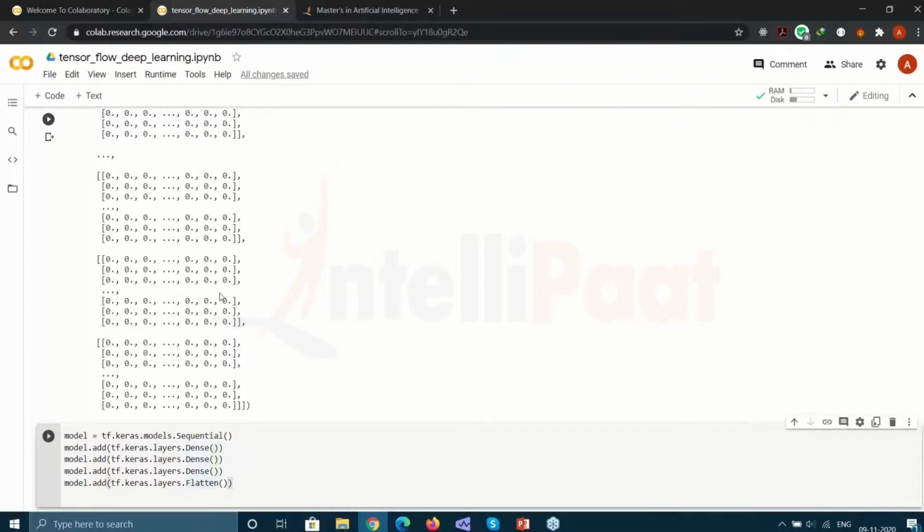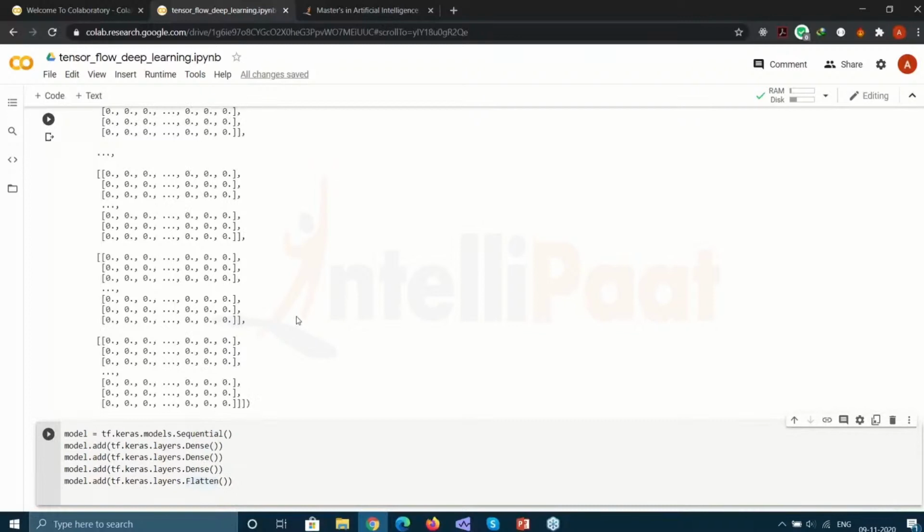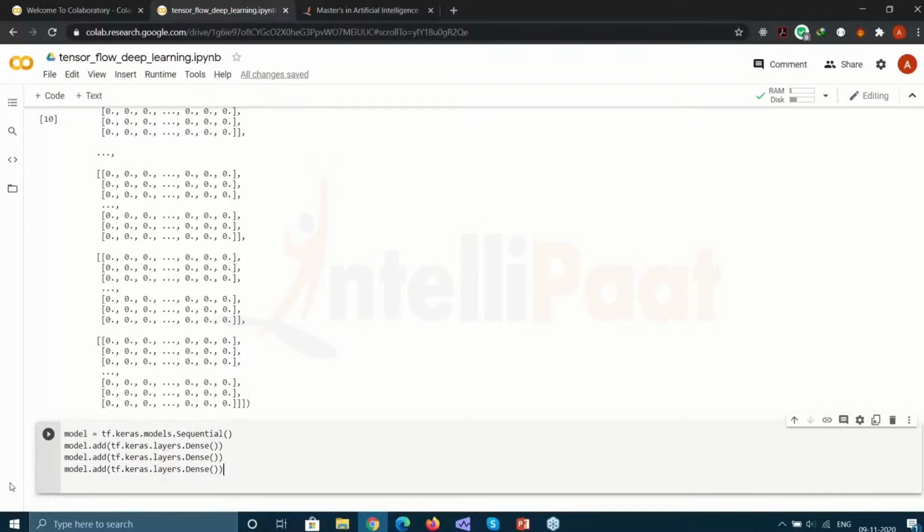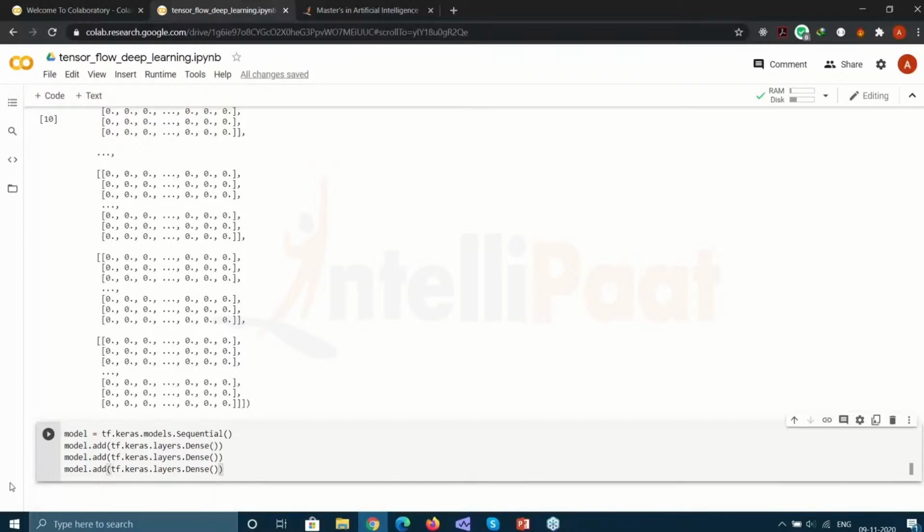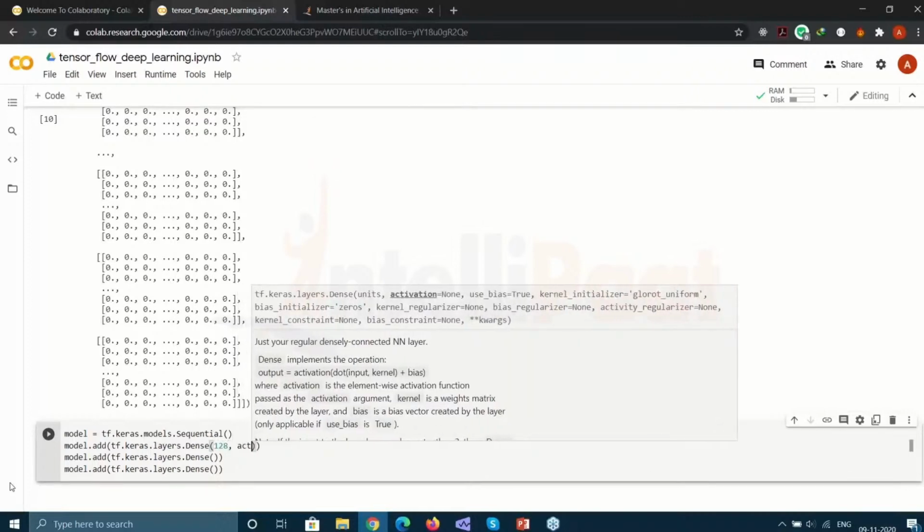So I have the dense layers. Now these dense layers basically take in some value that tells us how long the value is going to be. We want to have 128 as the number of neurons here. Then this is arbitrary.